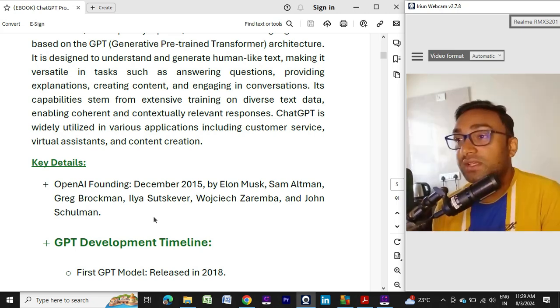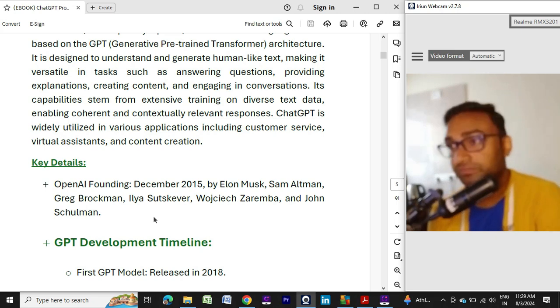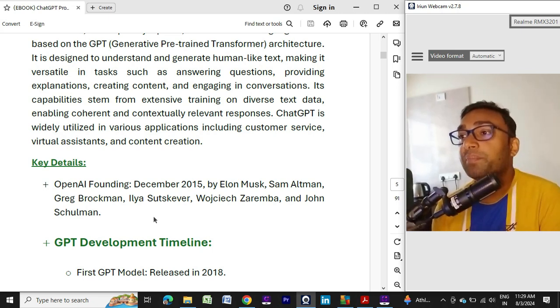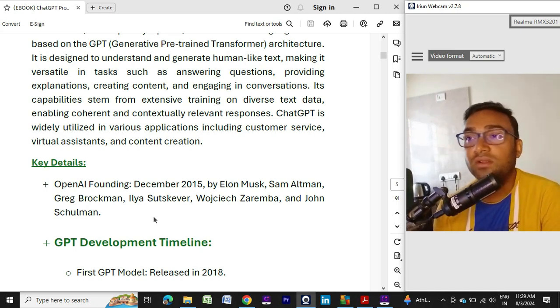So yes, Elon Musk was a founder. Sam Altman is now the CEO of OpenAI and ChatGPT. So Elon Musk, Sam Altman, Greg Brockman, Ilya Sutskever, Wojciech Zaremba, and John Schulman are the founders of OpenAI, which was built in December 2015.